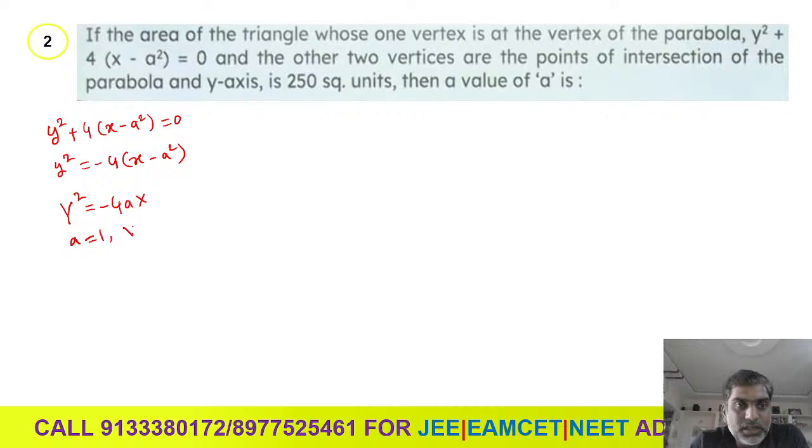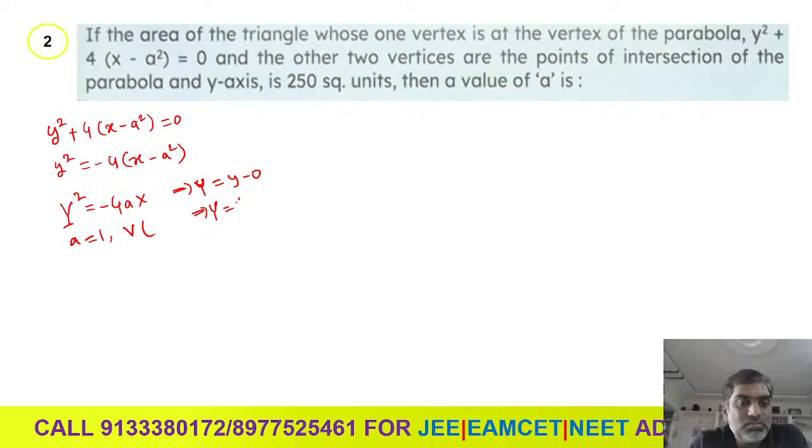Yes. And what is the vertex? See here, capital Y is y minus 0, yes or no?